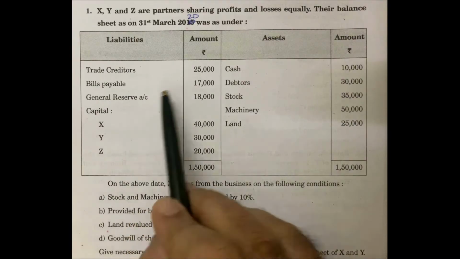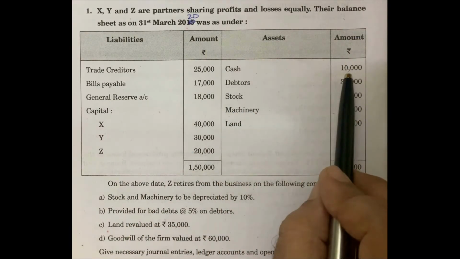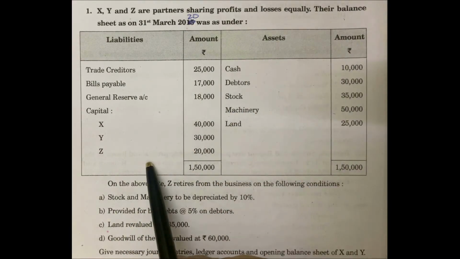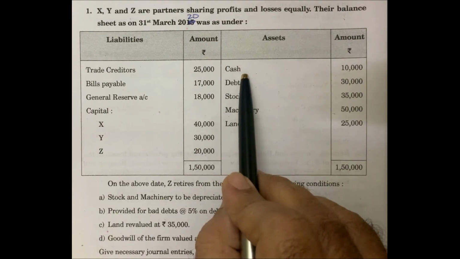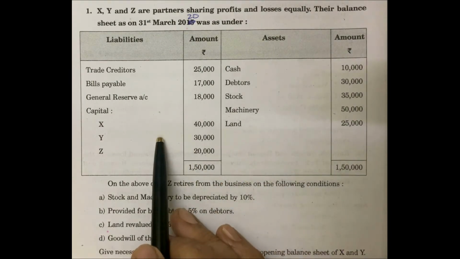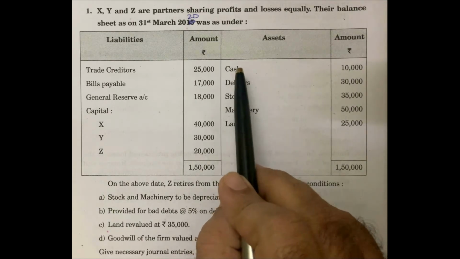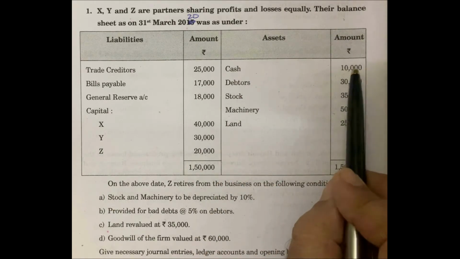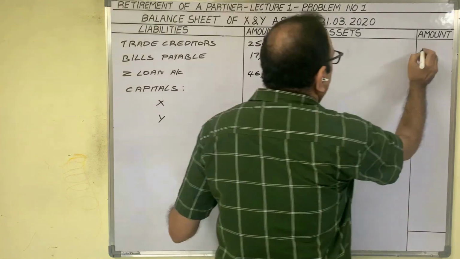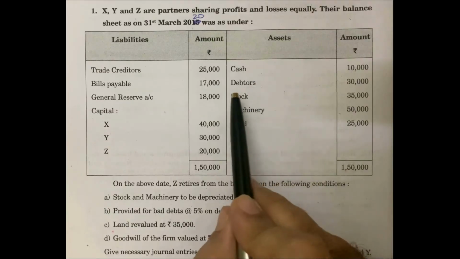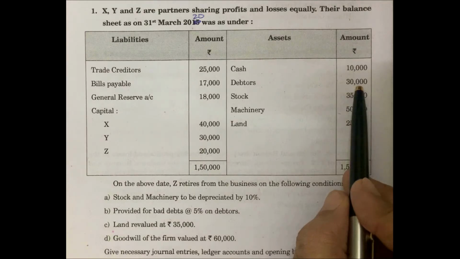Liability side completed. Come to asset side, cash 10,000 rupees. In the present problem, we are not preparing any cash account. No cash is coming into the firm, no cash is going from the firm. So in the new balance sheet, cash 10,000 only we should show under asset side. Cash 10,000 rupees. Next, debtors 30,000 rupees.